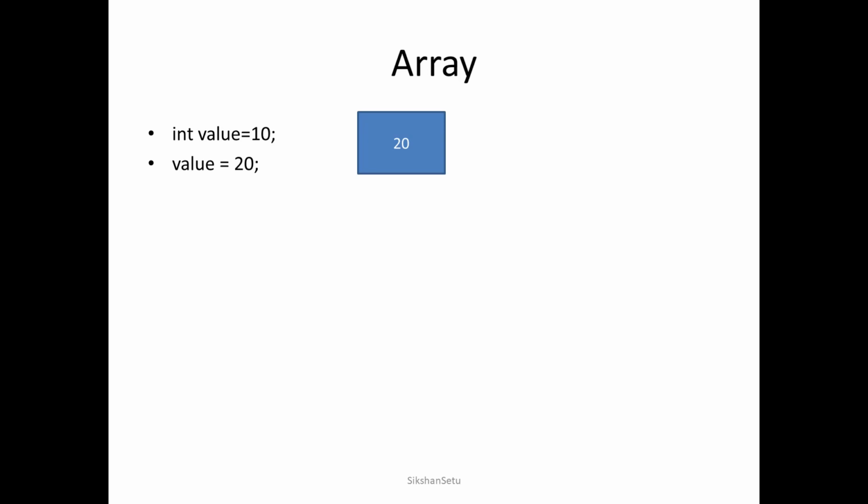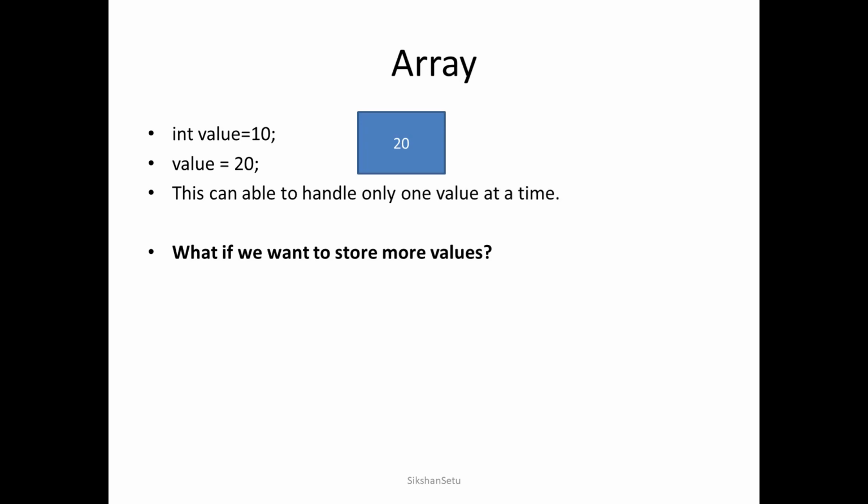The conclusion here is that a particular memory location or a particular variable can hold only a single value at a time. It cannot hold more than one value. Now it's fine, but another problem comes to our mind: what if I want to store a larger number of values?